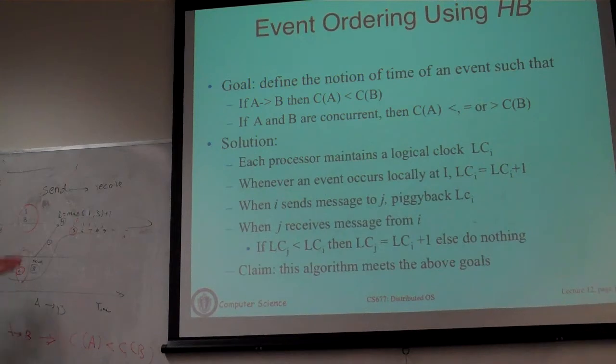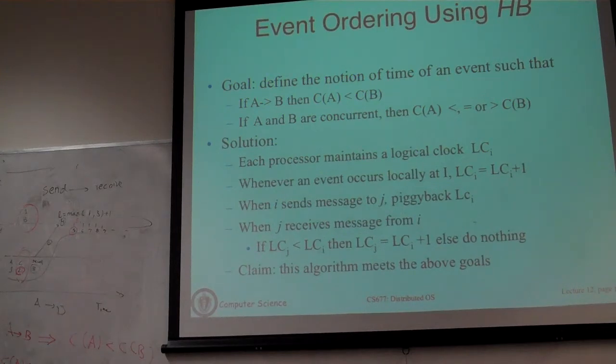And the point is that to do that, you actually need a timestamping algorithm that gives you this property, which is the reverse implication. Okay? If the clock timestamp of A is less than B, and that implies A happened before B, then you are done. But this algorithm, we claim, doesn't do that. Here is an example that shows it doesn't, because it has timestamped this with 1 and this with 2, and you know that these two events are concurrent. So just by comparing, if you derive that relationship, it will be incorrect.